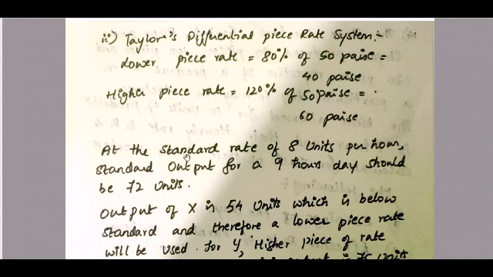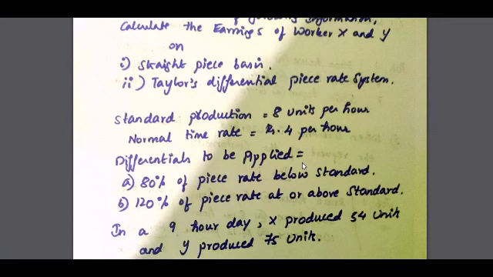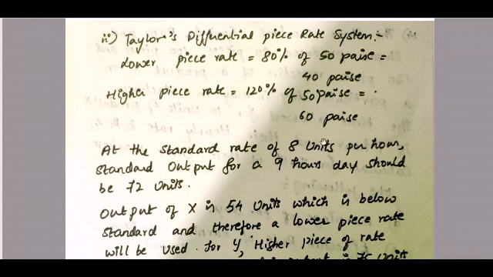At the standard rate, how many units have they told? 8 units they can produce per hour. And how many hours is the employee working? 9 hours. So the standard output for a 9-hour day should be 8 into 9, which is 72 units. That is your standard, which the company is expecting.